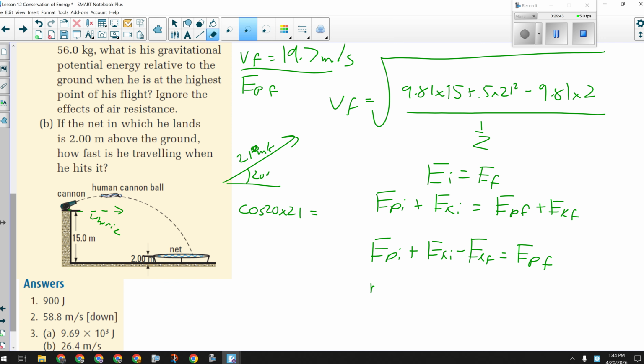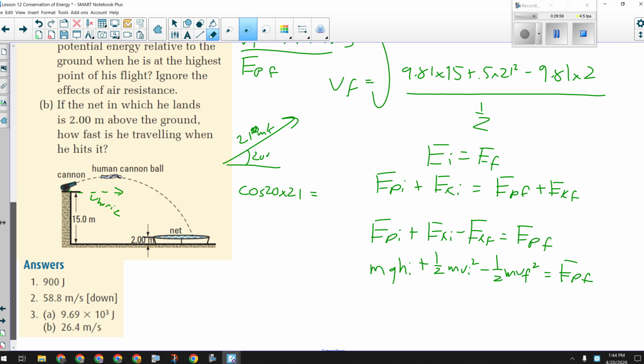Okay, so all I have here is this: mgh initial plus 1/2 mv initial squared minus 1/2 mv final squared equals the thing I'm looking for. I just plug in my numbers and I'll have it.